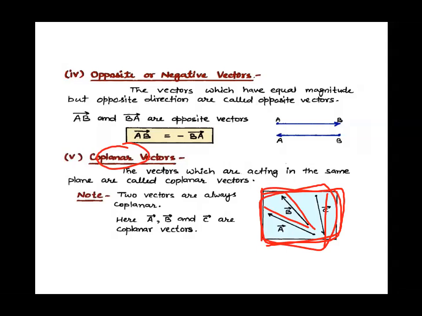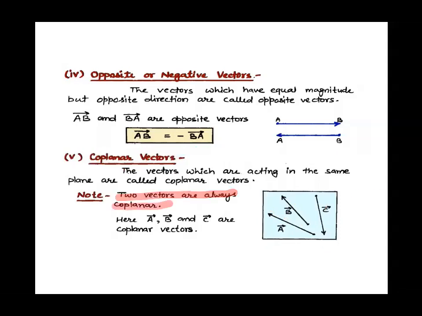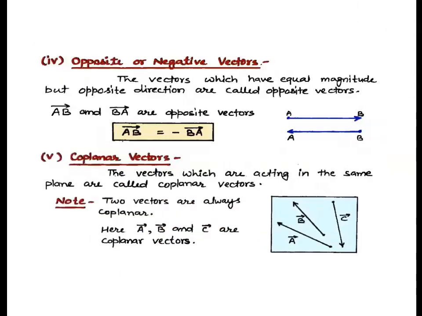Right children? So two vectors are always coplanar. So here vector A, B and C are your coplanar vectors because they are in the same plane.